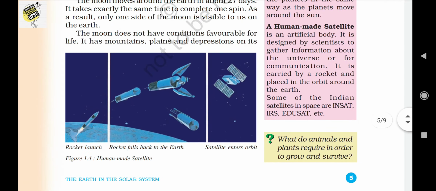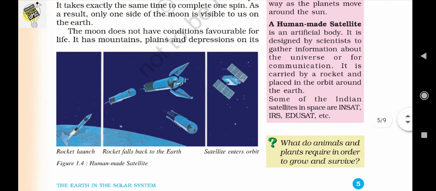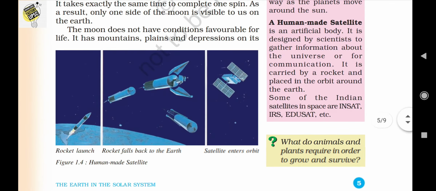So there's a beautiful picture which depicts how the satellite has been launched, and it is mainly divided into 3 phases. The first phase is that the rocket is launching and the rocket falls back to the Earth. The important part is the satellite, and from the rocket, only the satellite goes to the orbit, and the other waste particles, that means the other body of the rocket, just fall to the Earth. Okay, it's just a depiction.